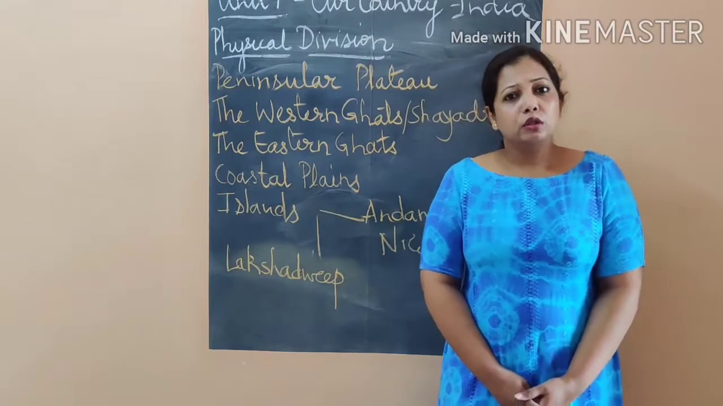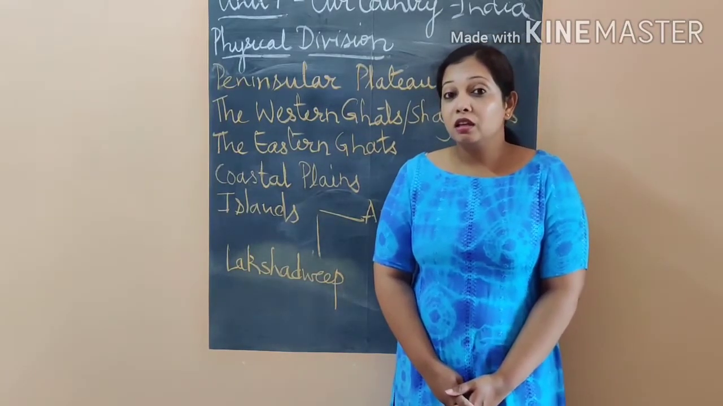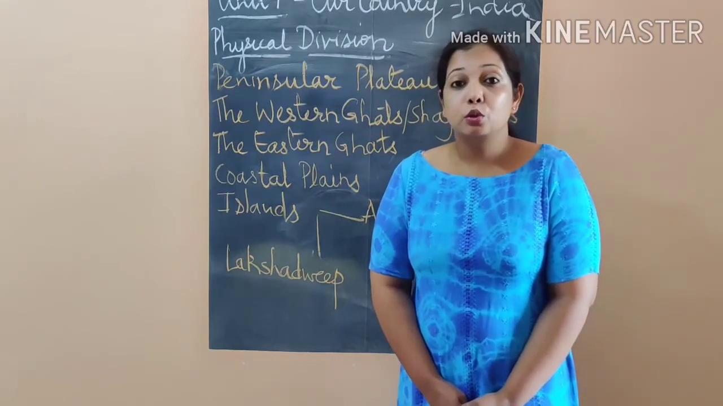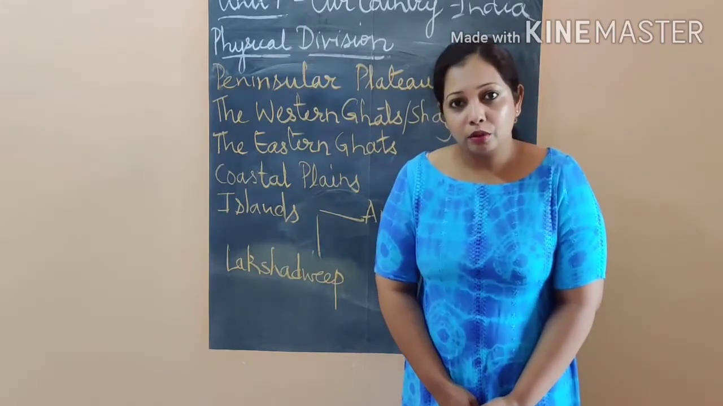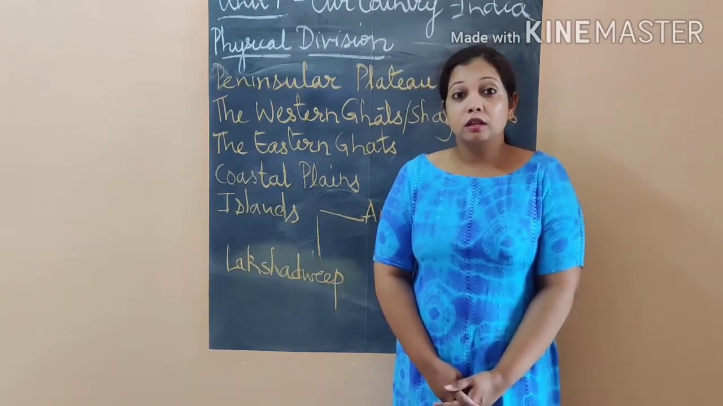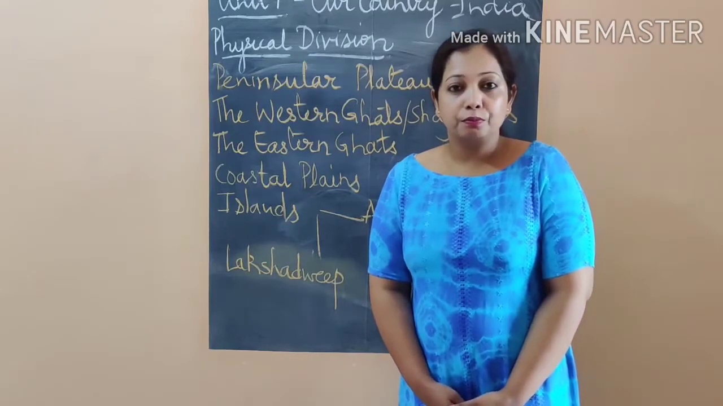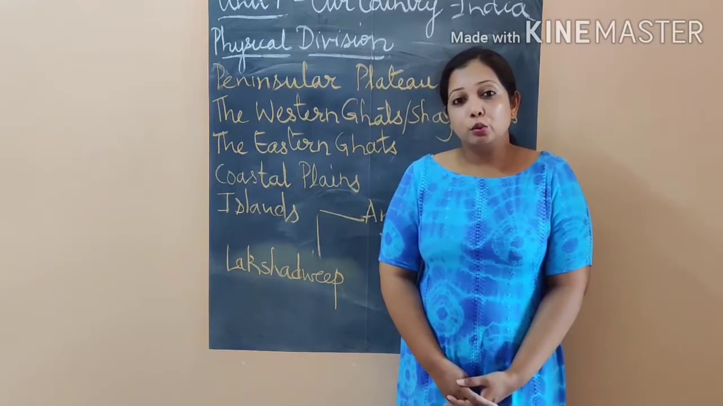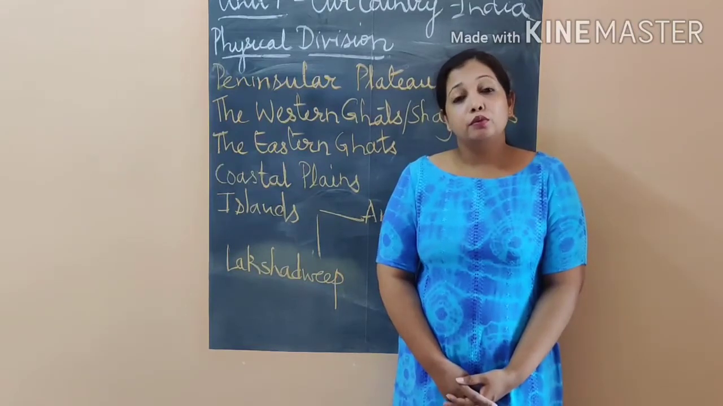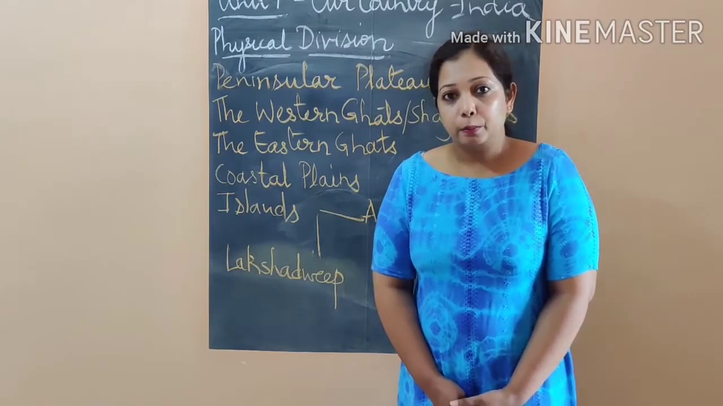So whenever a question comes about which are the two rivers in India that drain in the Arabian Sea, you should remember that it is Narmada, and you all know that Narmada is a very holy river that flows from Jabalpur. And Tapti, these are the two rivers that drain in the Arabian Sea.